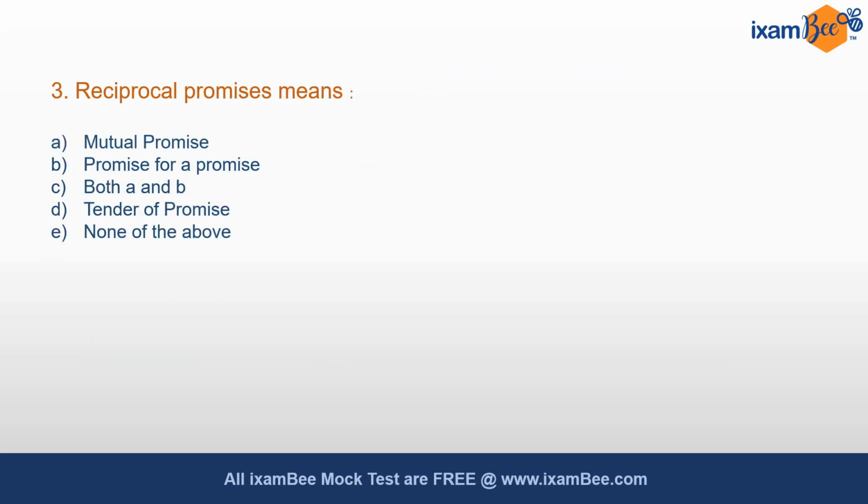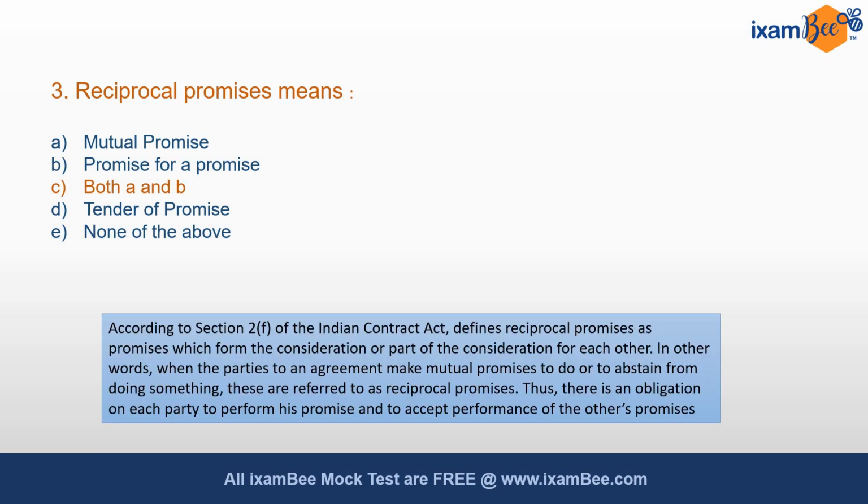Question 3: reciprocal promises means A, mutual promise; B, promise for a promise; C, both A and B; D, tender of promise; E, none of the above. The correct answer is C, both A and B. According to Section 2(f) of the Indian Contract Act, reciprocal promises are promises which form the consideration or part of the consideration for each other. In other words, when the parties to an agreement make mutual promises to do or abstain from doing something, these are referred to as reciprocal promises. Thus, there is an obligation on each party to perform his promise and to accept performance of others' promises.